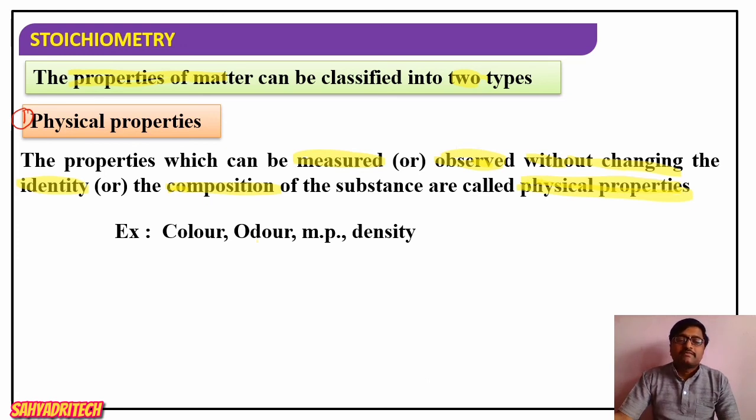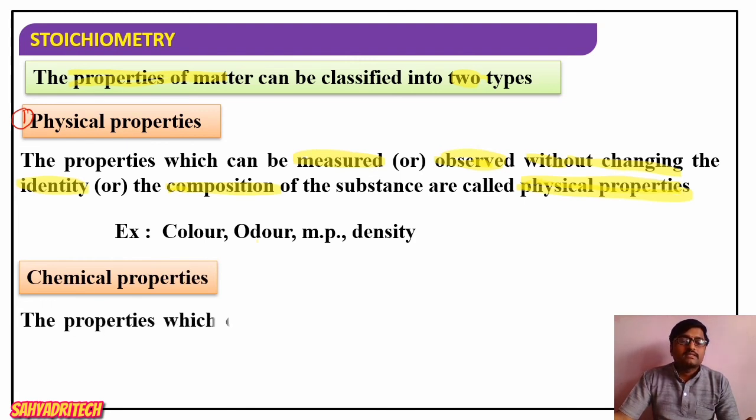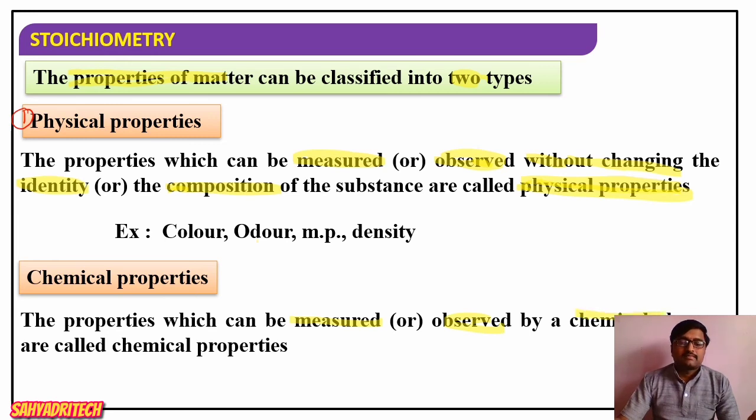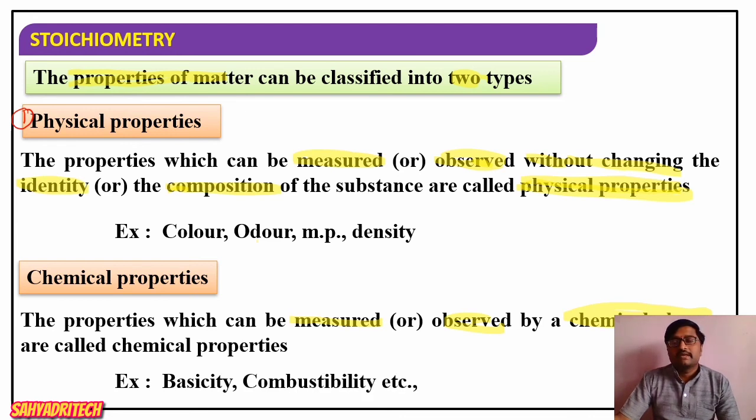Well, now on the other hand, chemical properties. So what are chemical properties? These are also properties of a matter which can be measured or observed only by chemical changes. They can be analyzed only by carrying out chemical reactions or chemical changes. Therefore, they are called chemical properties. Examples are basicity and combustibility. To analyze such properties, we have to change their chemical nature. Therefore, we call them chemical properties.